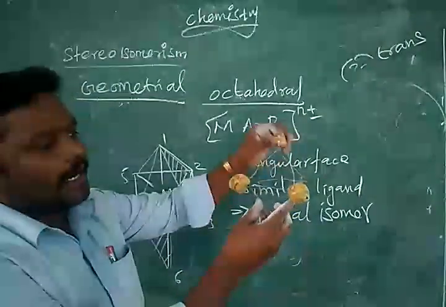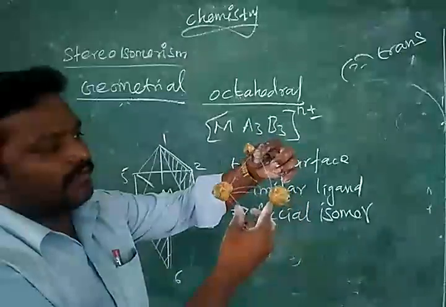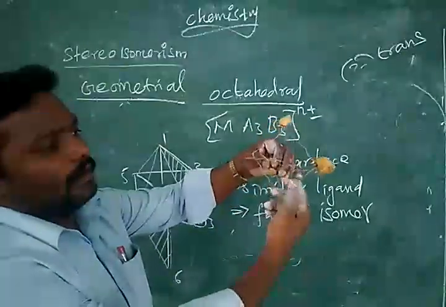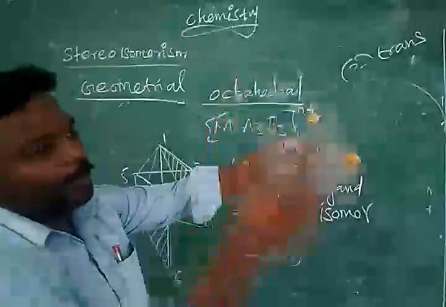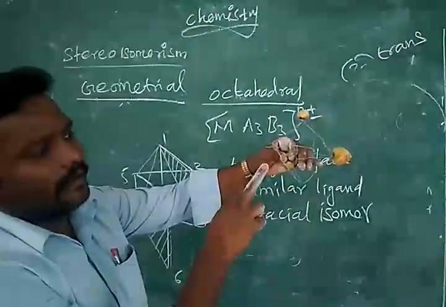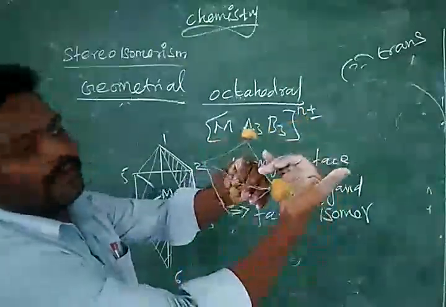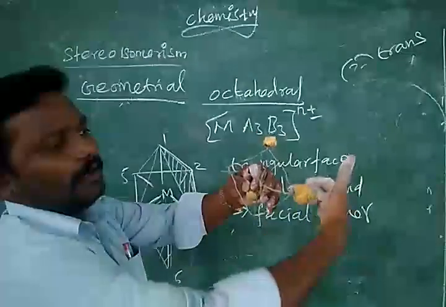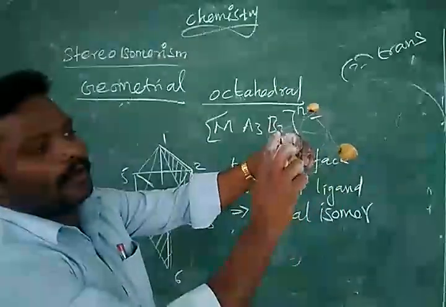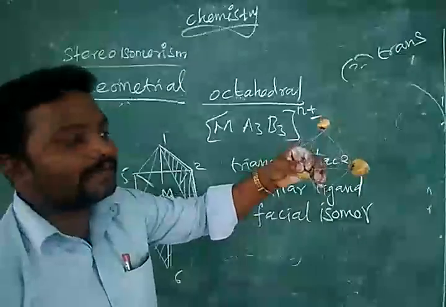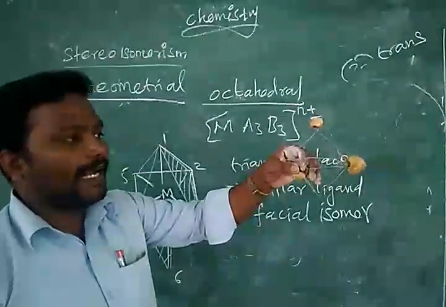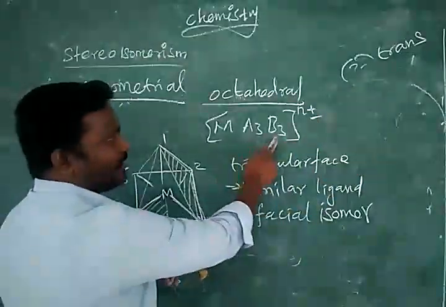If you see opposite to this triangular face, one triangle, opposite to that we have another triangle. For this triangle which is opposite to this one, we also have the other three ligands. Remember A3, B3.